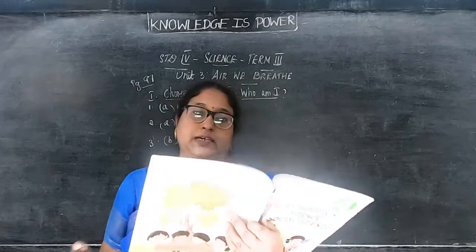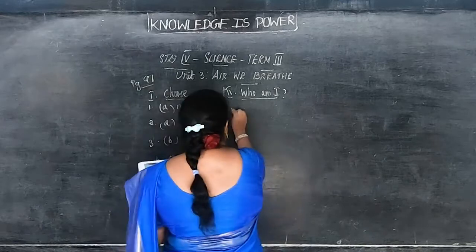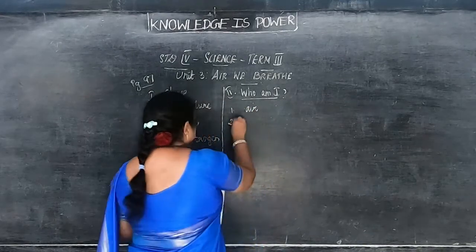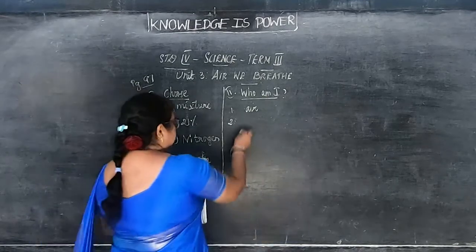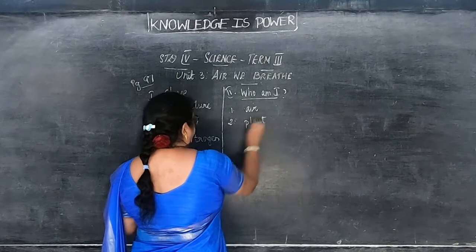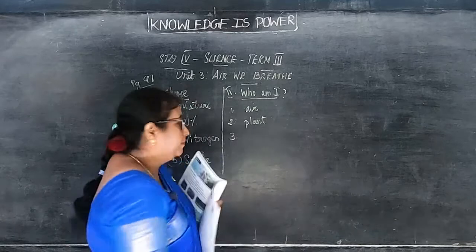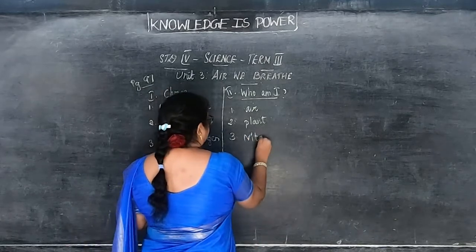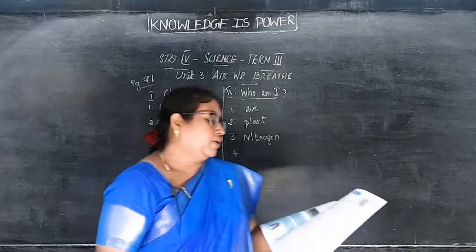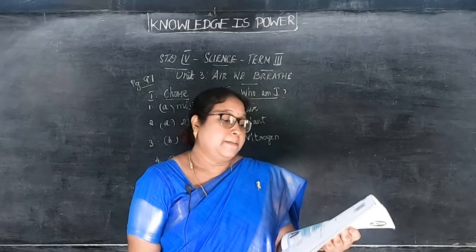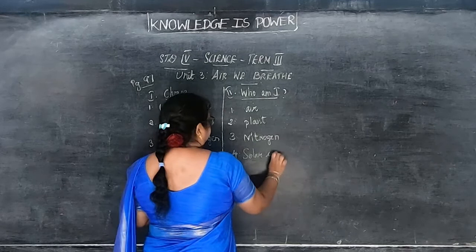Now who am I? We are going to see now. First one is I am a mixture of gases. That is air. Answer is air. Next, I give you oxygen. Plant. I am not a supporter of burning, nitrogen. You can help me to decrease pollution by writing on me: solar energy.